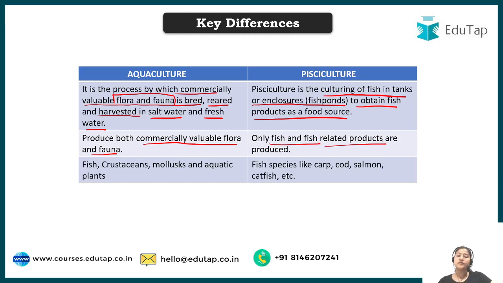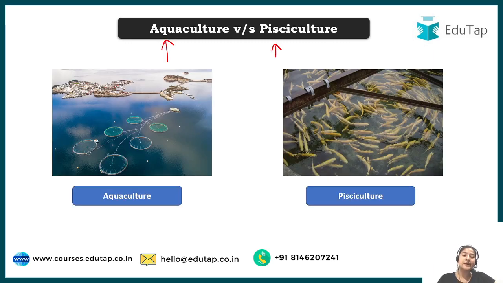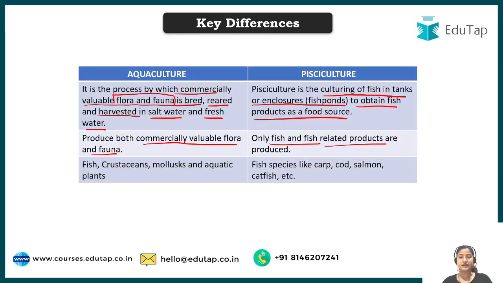The first difference, as you can see in the picture also, is that aquaculture is not constrained to a particular area. It is done in a large water body, while in pisciculture we make artificial ponds and artificial enclosures.